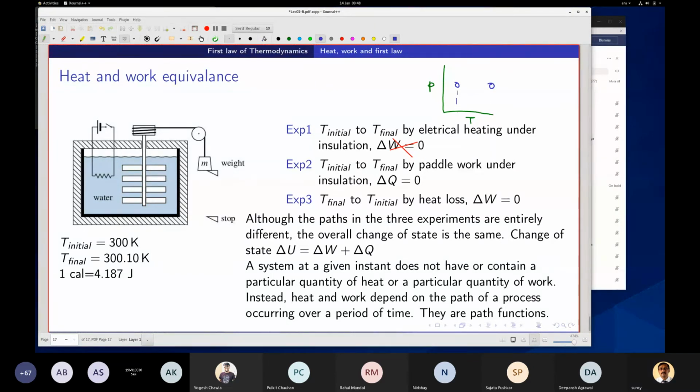Now I go from here to here, and it goes here and then comes back here, right?